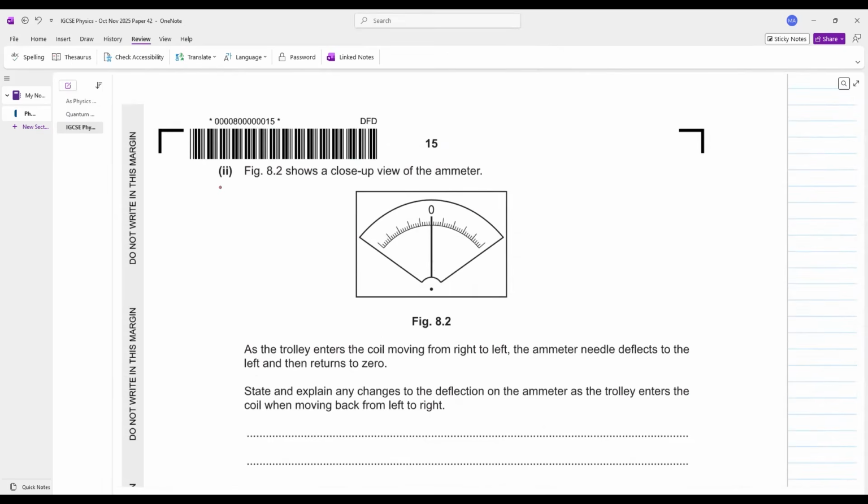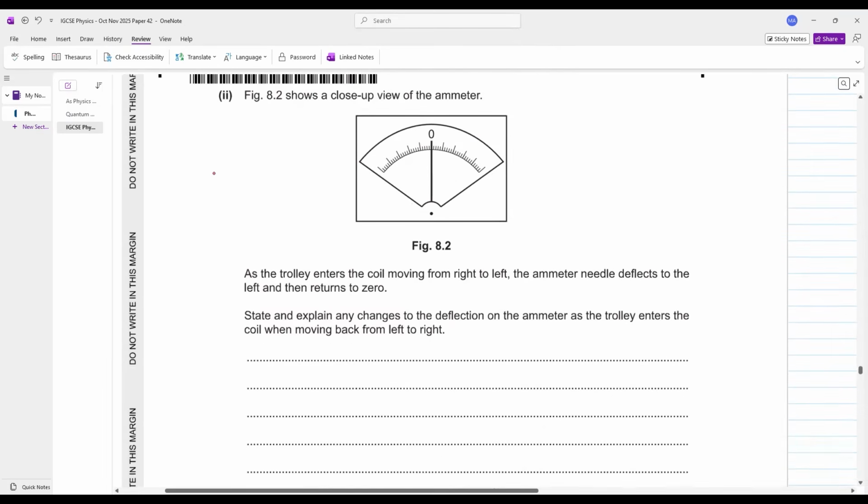Figure 8.2 shows a close-up view of the ammeter. As the trolley enters the coil from right to left, the ammeter needle deflects to the left, and then returns to zero. State and explain any changes to the deflection on the ammeter as the trolley enters the coil from left to right. अच्छा जी, जब आप left से right जा रहे होगे तो what will be the deflection on the ammeter? So the deflection on the ammeter will still remain towards the left.